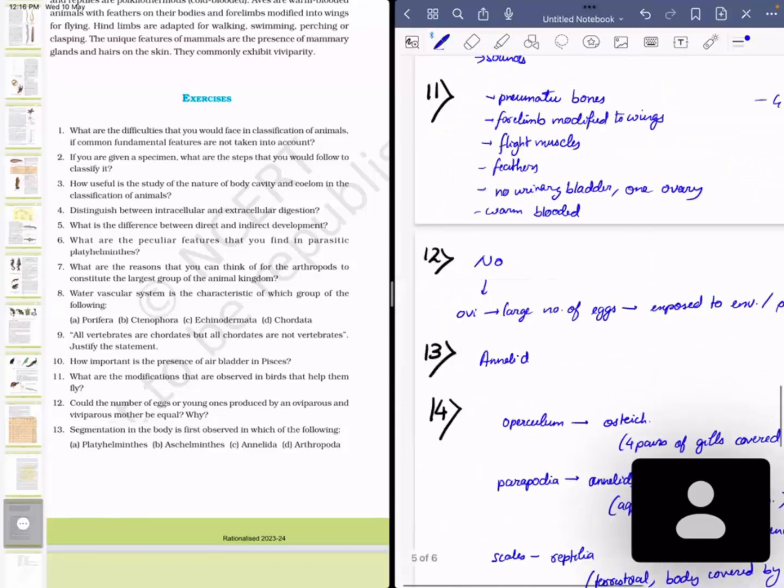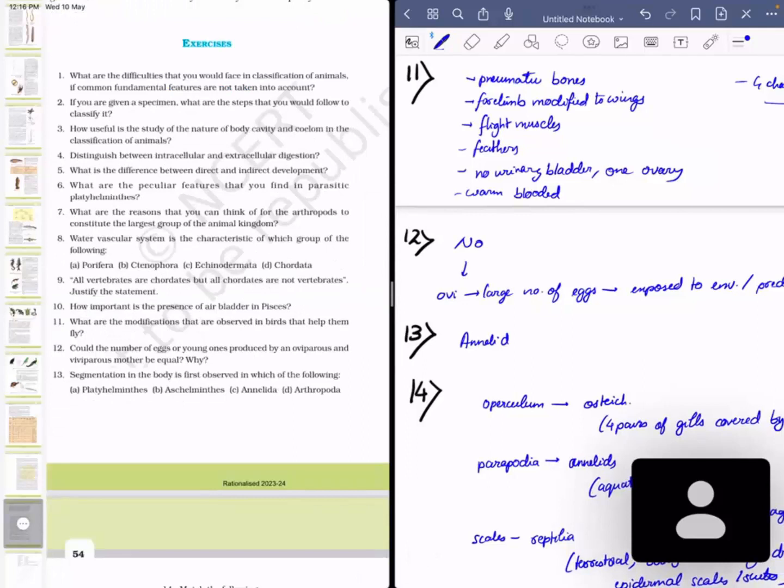12th question: Could the number of eggs or young ones produced by an oviparous and viviparous mother be equal, and why? Obviously, no. An example can be given: for viviparous, consider humans, and for oviparous, consider frogs. Some of you must have seen the spawn of eggs that they lay.